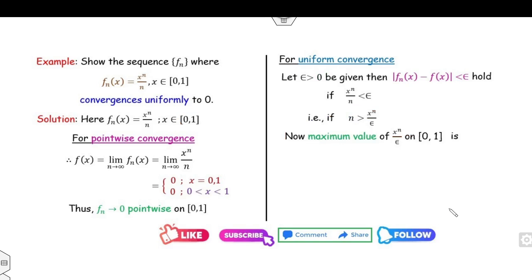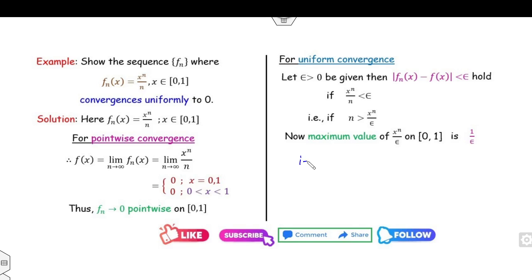Whenever this limit is finite, you always try to find the maximum value. How can you find the maximum value? Clearly, this will be maximum only when x is maximum, because x is in the numerator. What is the maximum value of x? That is 1. So what is the maximum value of this? 1 raised to power n over epsilon, that is 1 over epsilon.